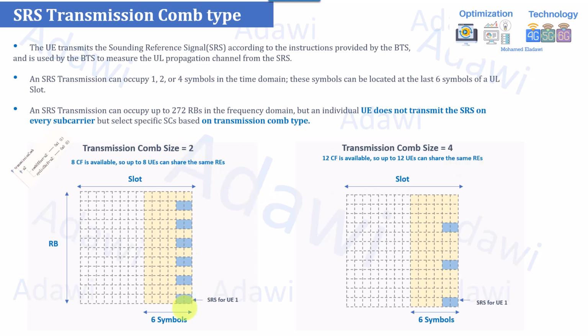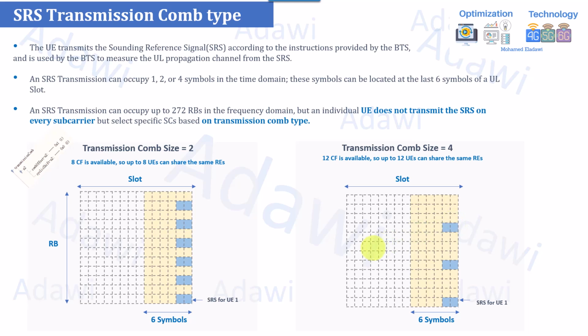2 means that the UE will be transmitting the SRS in every second subcarrier, as you can see here. The first one is transmitted here, then moved here, and kept like this. And transmission comb size 4 means that transmission will be in every fourth subcarrier, as you can see here. 1, 2, 3, 4, then it's transmitted here. So it will be kept here.